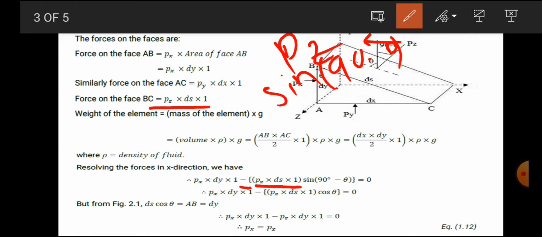Okay, and that will be considered sine 90 minus theta is equal to 0 because the fluid is at rest. Now you can see that the remaining terms will be px dy into 1 as it is, and pz dx into 1 as it is. What will be sine 90 minus theta? Sine 90 minus theta means cos theta. So it will be cos theta is equal to 0. Okay, up to that over.